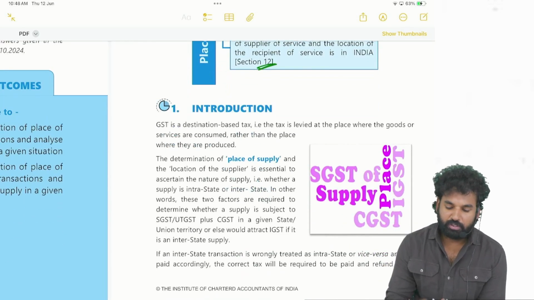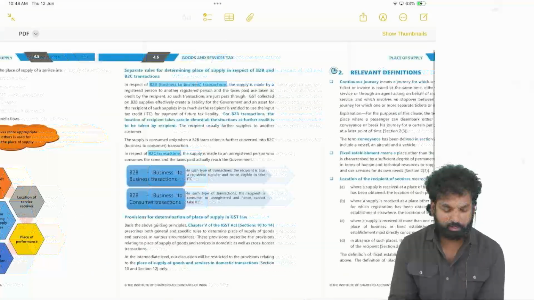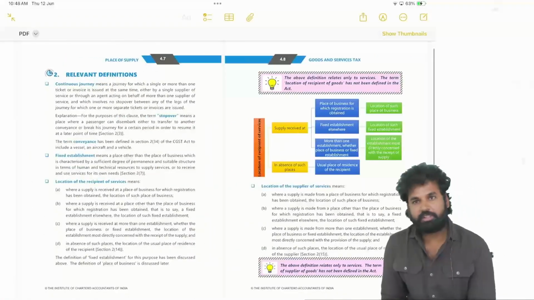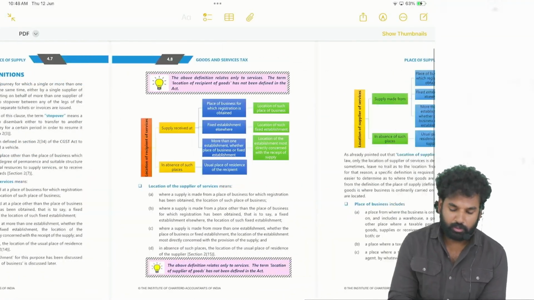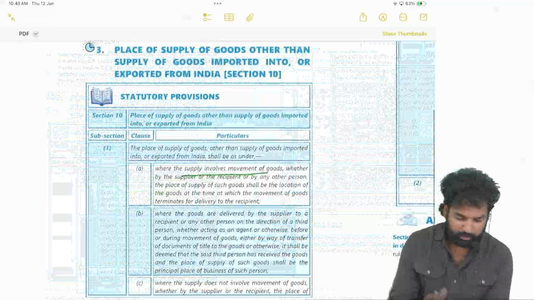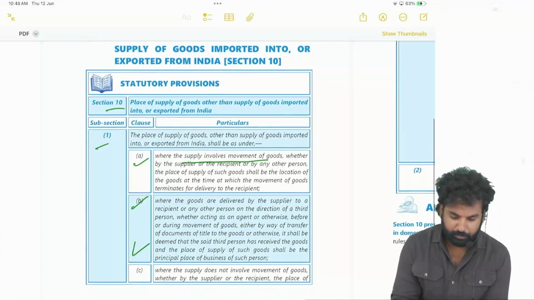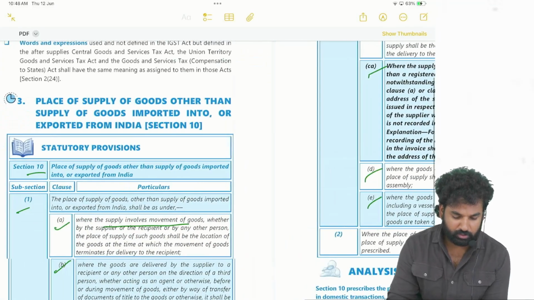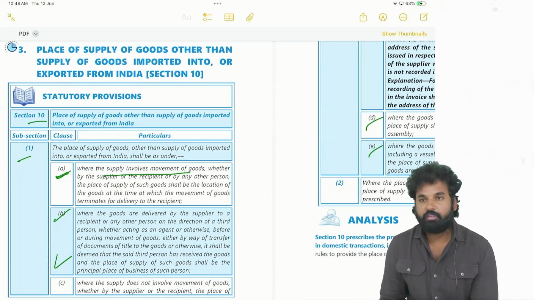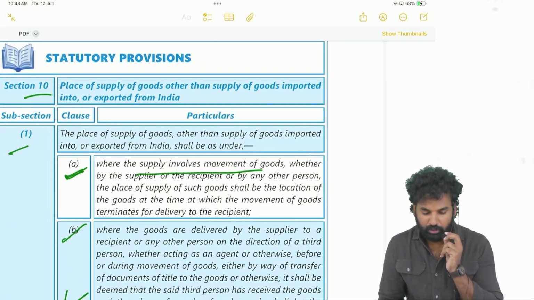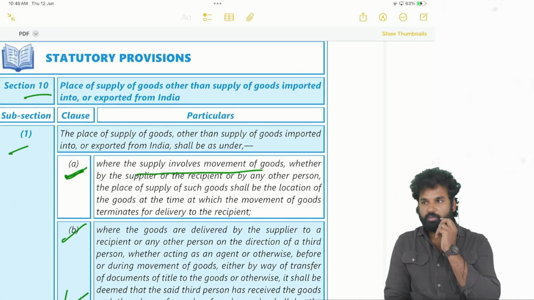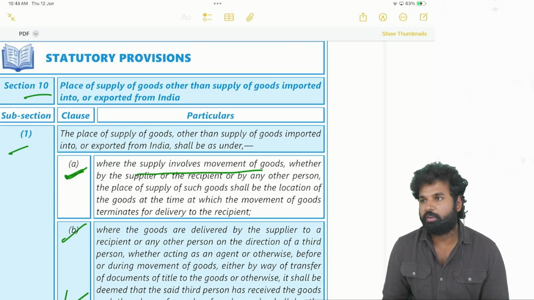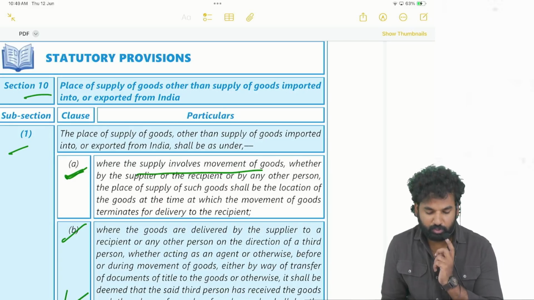In section 10 we have seen 6 different cases: section 10, subsection 1, clauses A, B, C, CA, D, E. Those clauses we have seen. In clause A, what we have discussed is that if the supply involves movement of goods, then the place of supply will be the location of the goods when the movement of the goods terminates. That place where the movement of the goods terminates will be the place of supply.